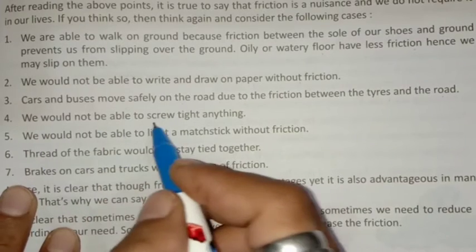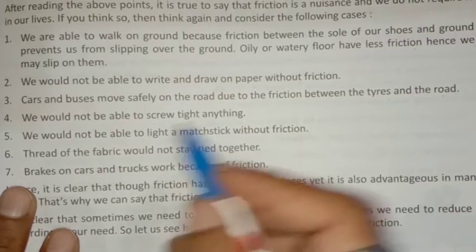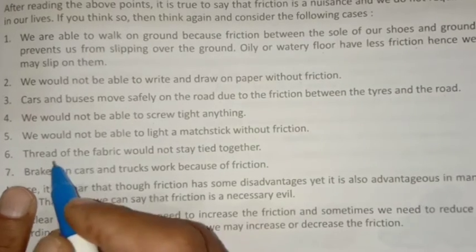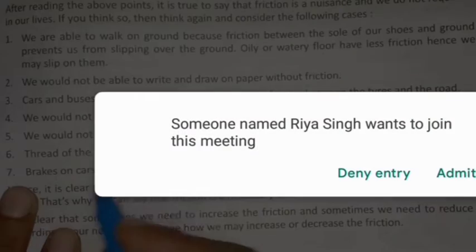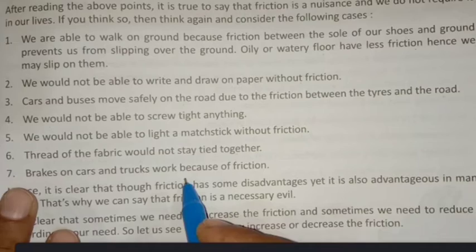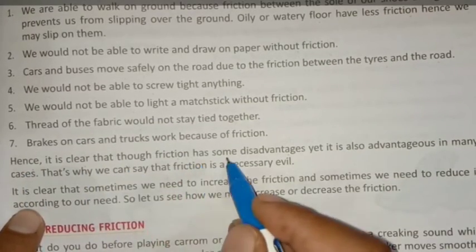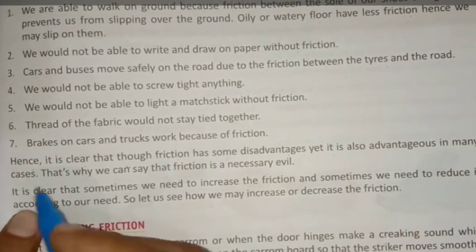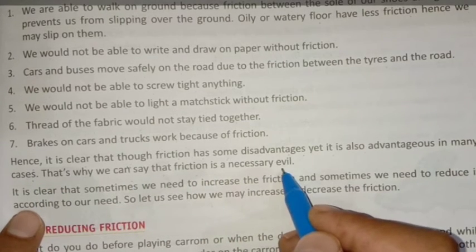We would not be able to screw tight anything. Everything will be loose if there is no friction. We would not be able to light a matchstick without friction. Thread of the fabric would not stay tied together. Brakes on cars, trucks work because of friction. If friction is not there, brakes will not work. Hence, it is clear that though friction has some disadvantages, yet it is also advantageous in many cases. That's why we can say that friction is a necessary evil.